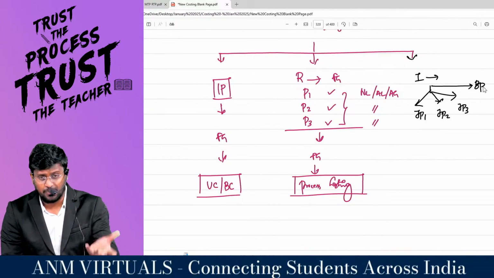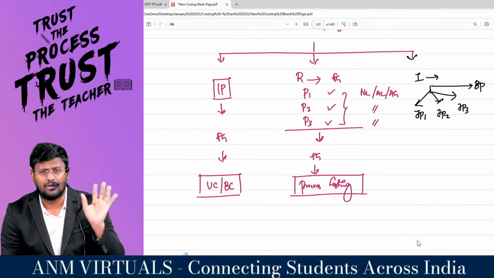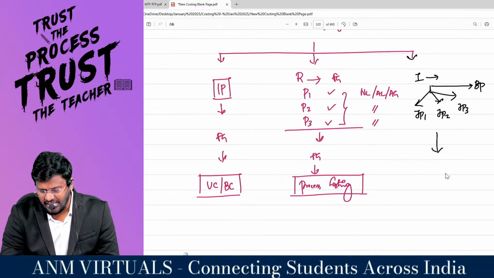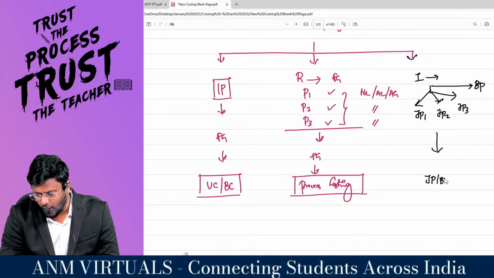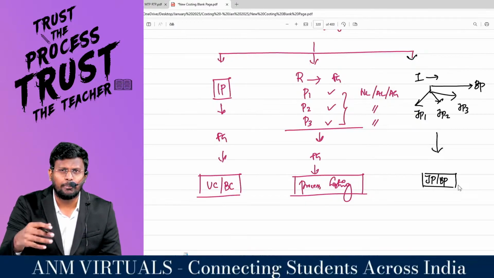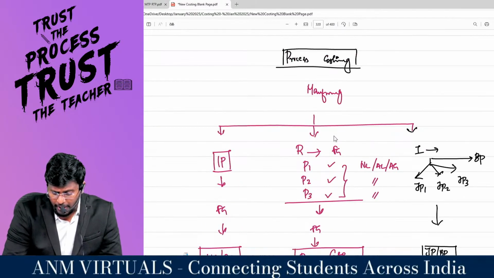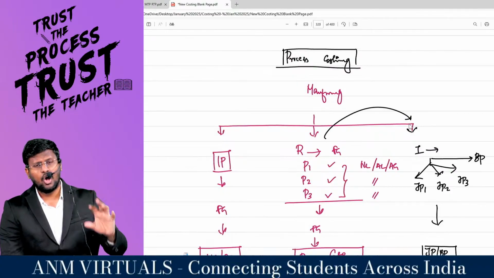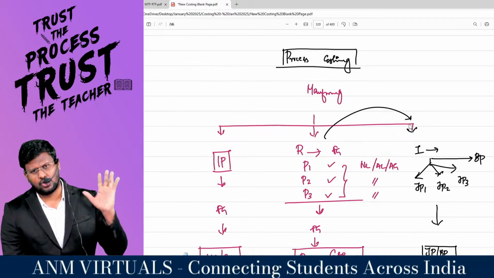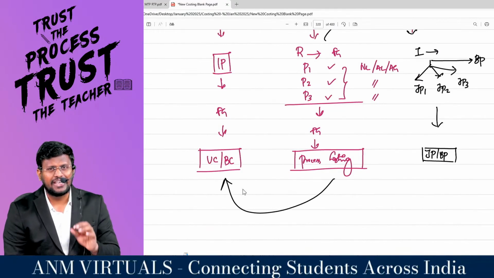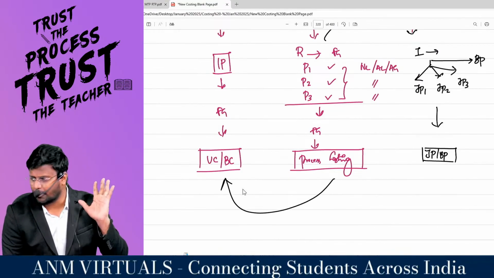You never expected or you don't want that product at all, but still that product is coming out. Then this subject is saying that you have to follow joint product or byproduct, as the case may be, my dear lovable students. So joint product or byproduct is an extension or expansion of process costing. Process costing is an extension or expansion of unit costing or batch costing.